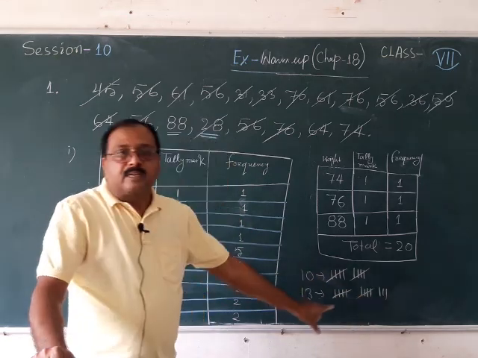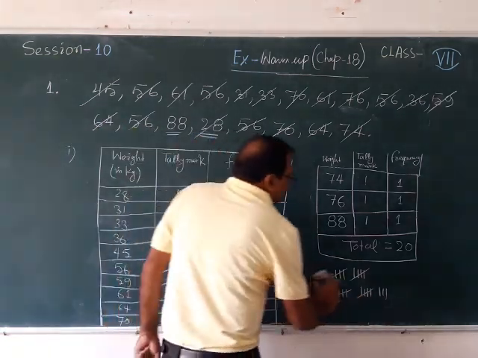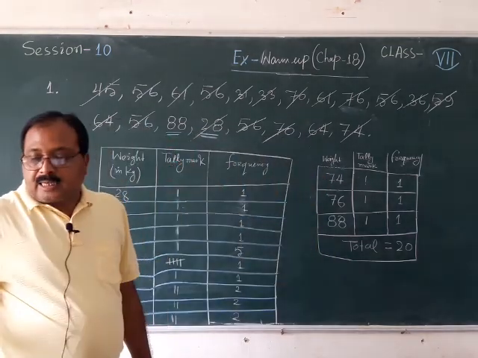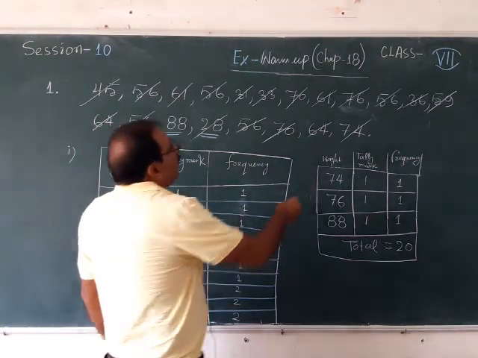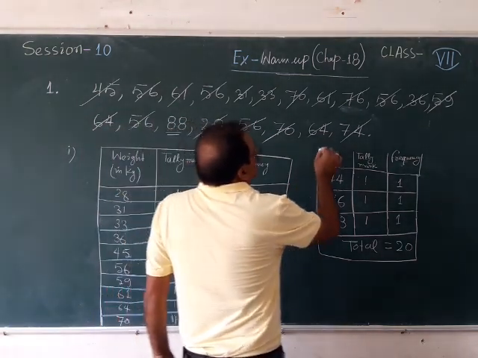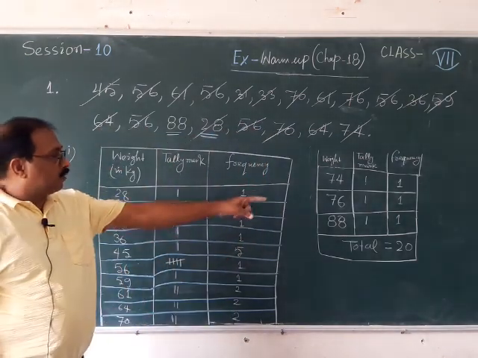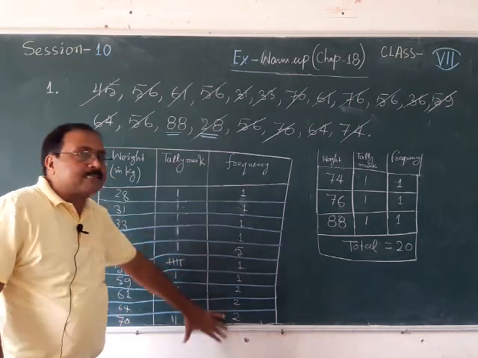So this is the way to write tally marks that you have studied in class 5 itself, and in class 6 also you have done it. So it is not new for you, just a warm up exercise, a revision exercise where you are learning how to write. So here the table is attached, and the remaining numbers are written over there. Once again I am repeating that this should be on the same page.